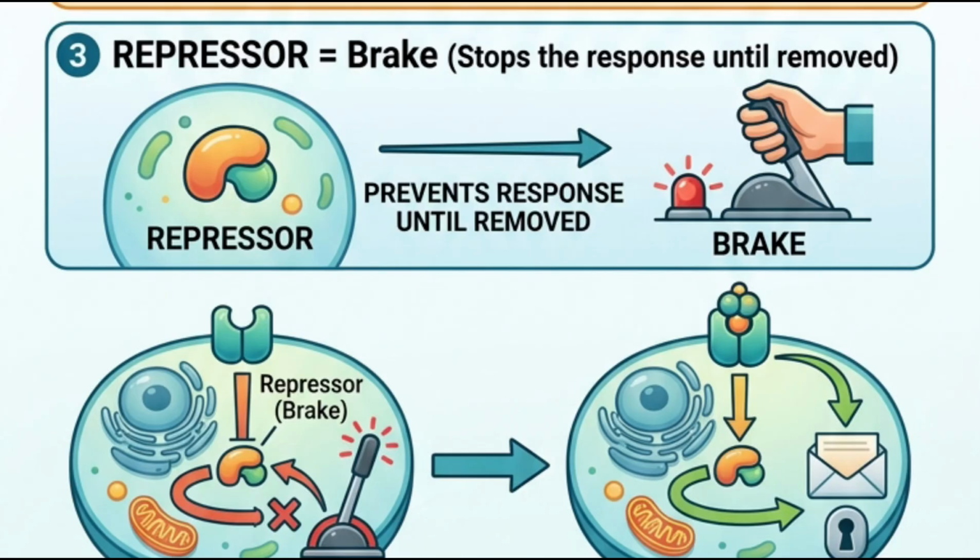So what is a repressor? A repressor is a protein that blocks gene expression or prevents a signaling pathway from being activated. So it is often removed or degraded when a hormone is present. It acts as a stop on gene expression.